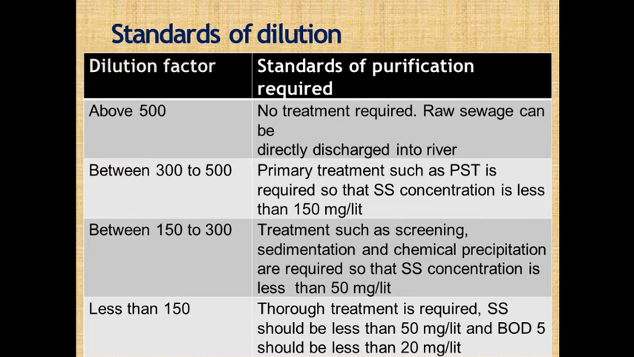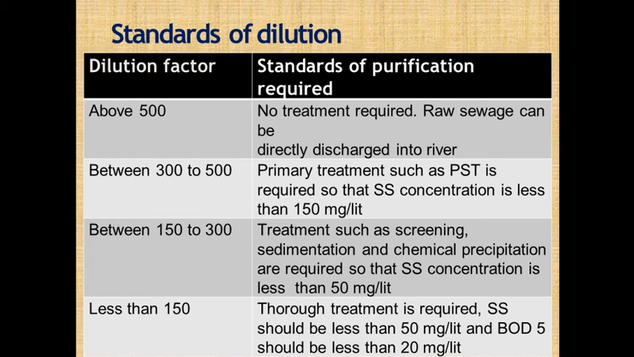Okay, and when the dilution factor is 150 to 300, we require almost all treatment such as screening for removal of floating solid, then sedimentation for removal of suspended solid, then chemical precipitation for removal of suspended, dissolved and colloidal solid. Okay, and suspended solid should not be more than 50 to 60 mg per liter. And at last, when the dilution factor is less than 150, we require the complete treatment of that wastewater.